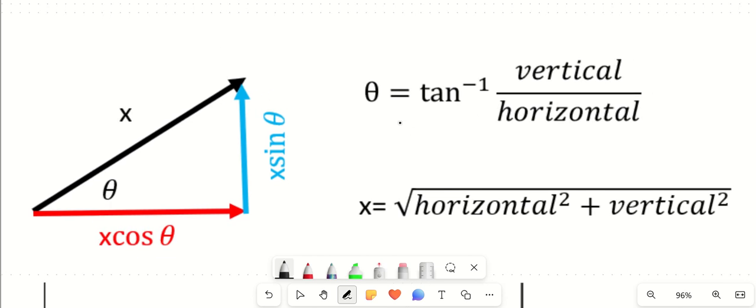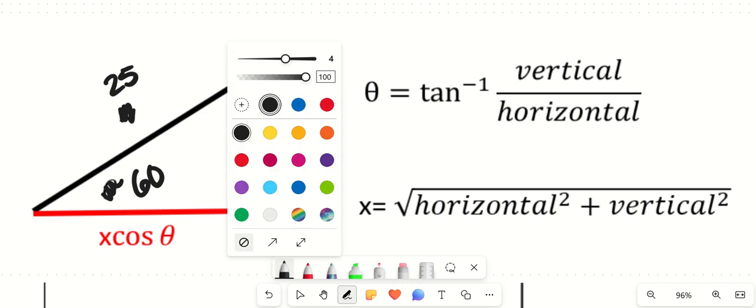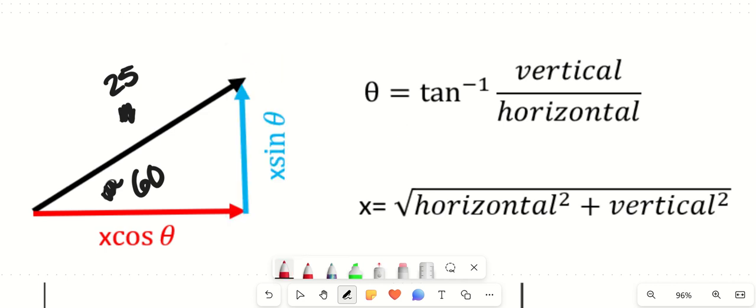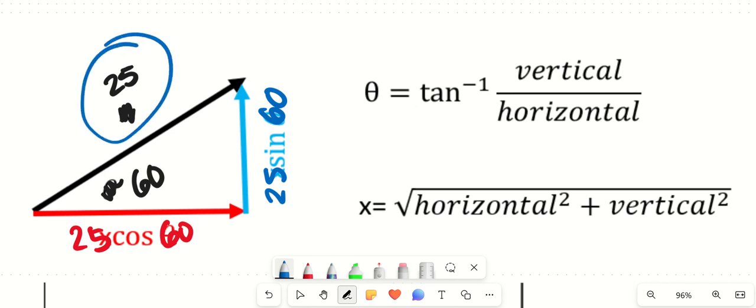If I have a vector just like that black vector, and I want to know its components, and let's say that I know what the magnitude is. So let's say it has a magnitude of 25, and the angle is 60 degrees. If I wanted to know what the horizontal component is, so how much of it is going horizontally, this would be 25 multiplied with the cosine of 60. If I wanted to know what the vertical component is, this would be 25 multiplied with the sine of 60. And that would tell me exactly how much of it is going in the horizontal direction, how much of it is going in the vertical direction. I already know what the overall magnitude is. This tells me how much of it is left and right, how much of it is up and down.